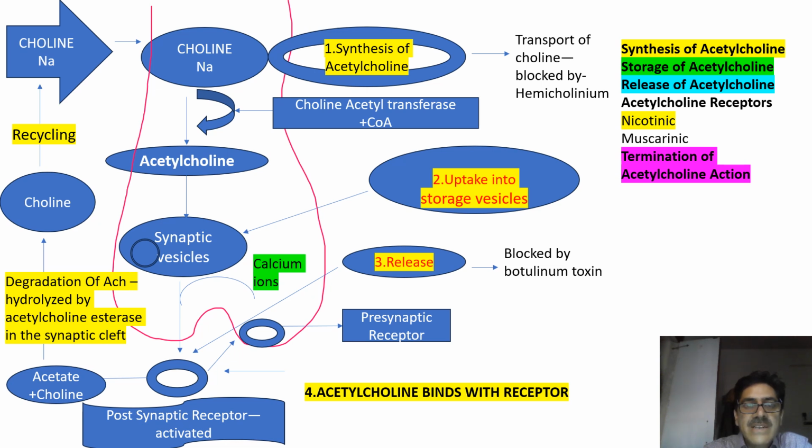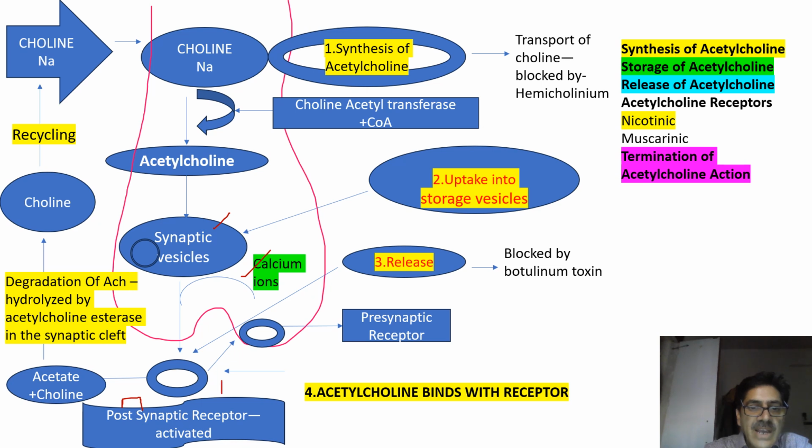Choline acetyltransferase is an enzyme that is responsible for converting choline into acetylcholine in the presence of coenzyme A. Coenzyme A comes from the metabolism of carbohydrates, lipids, and proteins. Acetylcholine is later stored in the synaptic vesicles. These synaptic vesicles store it properly, and then under the influence of calcium ions, when there is a requirement, it gets released. It acts with the postsynaptic receptor.